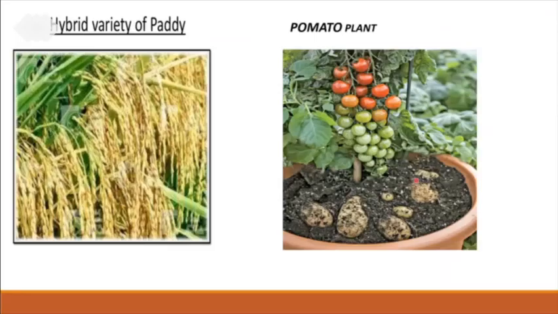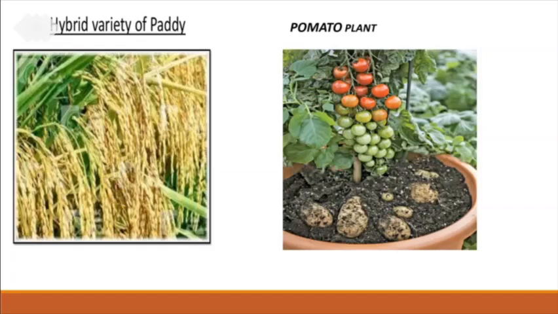See, these are the hybrid varieties of paddy and a mixed variety of potato and tomato. Generally, the local varieties of the paddy plant will give you fewer grains, whereas this hybrid variety of paddy is giving you a number of grains on each plant. Obviously, if you use these hybrid varieties, what happens? Your crop production increases.